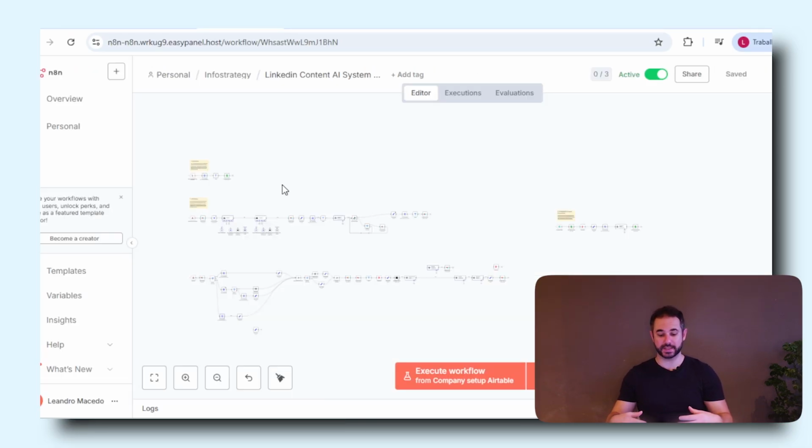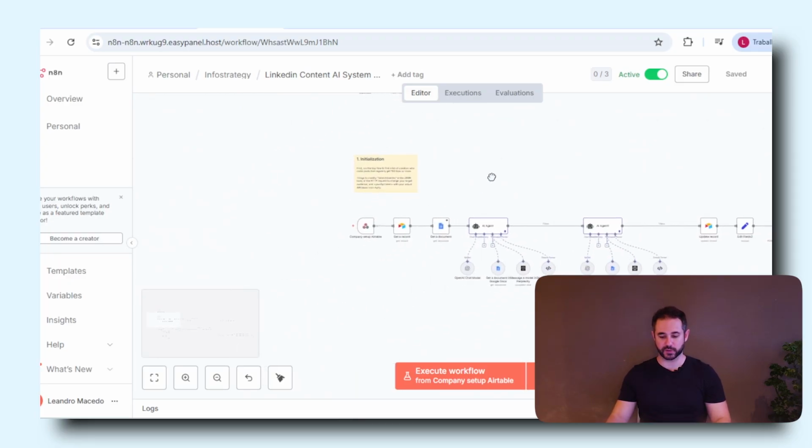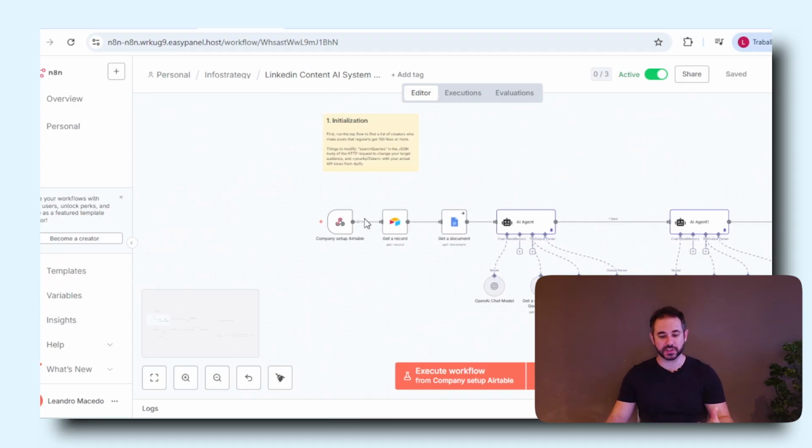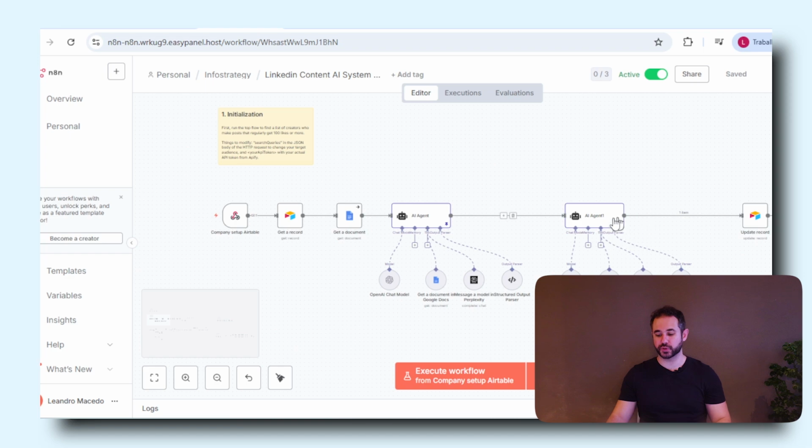So the way that this is being done in the background is that we have an automation in N8N that, as soon as we have a new company inside our database, will use an AI agent to research this company and their market, and also the main topics that would probably be a good idea for them to create content around. And then we will organize all of this information and update the tables with that, right?